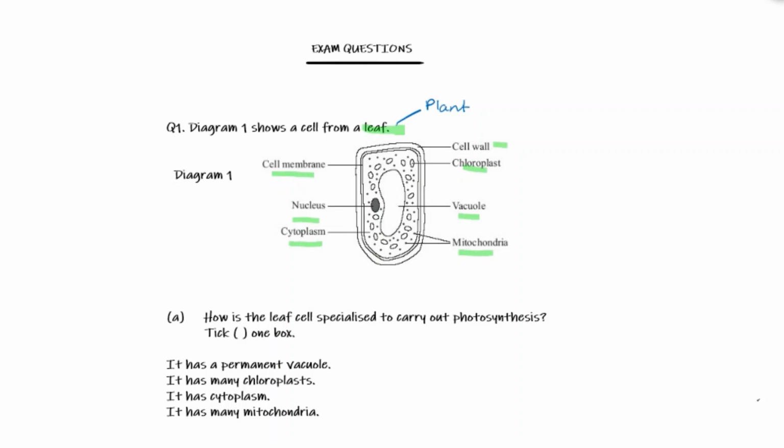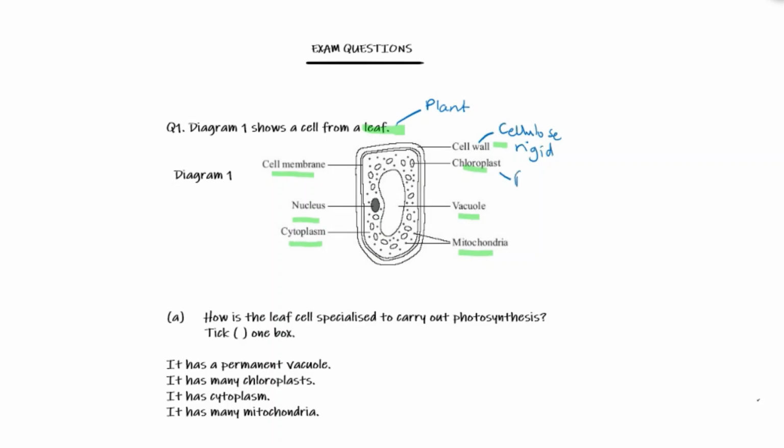Before we move on to the next part of the question, I just want you to think back of all the key words to do with each of these structures. You can pause at this point if you want. So let's look at cell wall. The key word to do with cell wall was cellulose and being rigid.